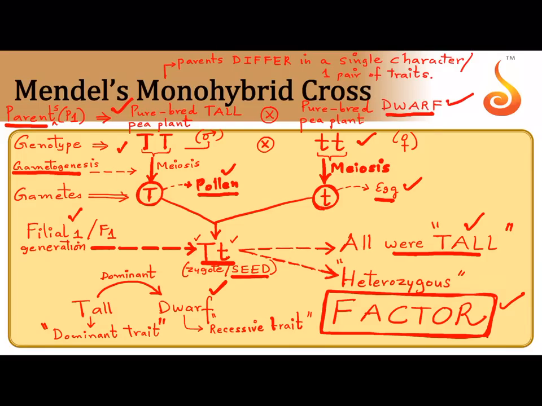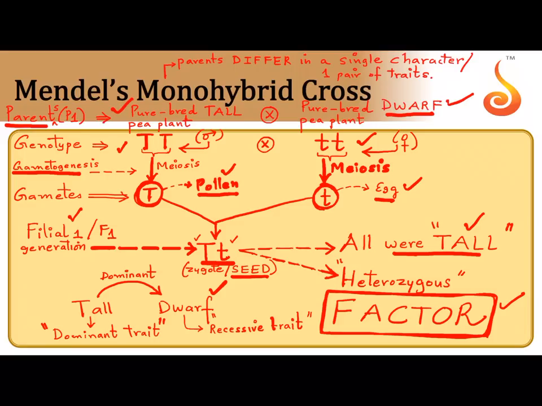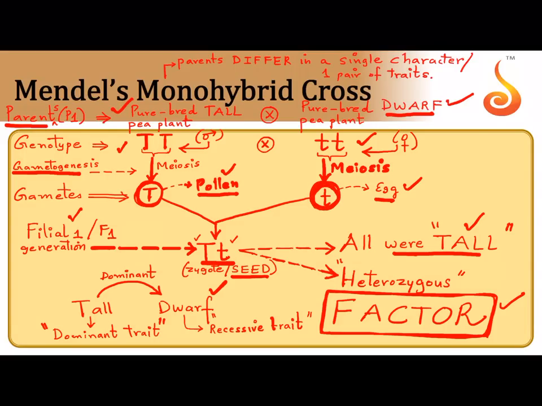If you assume the tall plant to be the male parent, and the dwarf plant to be the female parent, the male parent produces all pollen with only one copy of capital T in them. The female parent produces all eggs with only one copy of small t in them. Why only one copy of allele? Because the gametes are haploid. I told you in diploid only you find two alleles. In haploid, because the chromosomes get separated, you see only one allele.